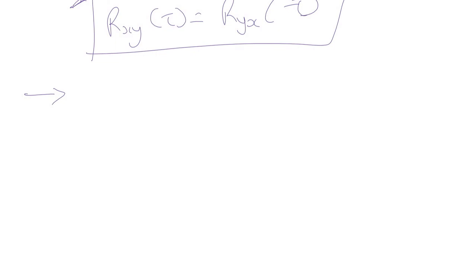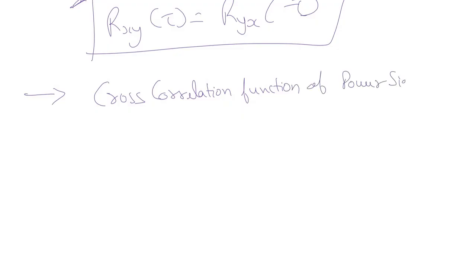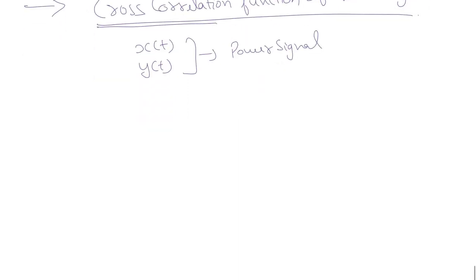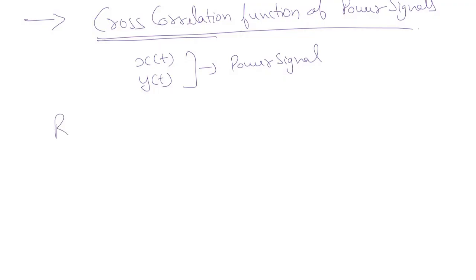Next type of correlation is the cross correlation function of power signals. Again we are talking about cross correlation, that means it involves two different signals, let's say xt and yt, and now these two signals are power signals and have finite power. So mathematically we can define cross correlation for these two power signals in a similar way as we defined it for energy signal.